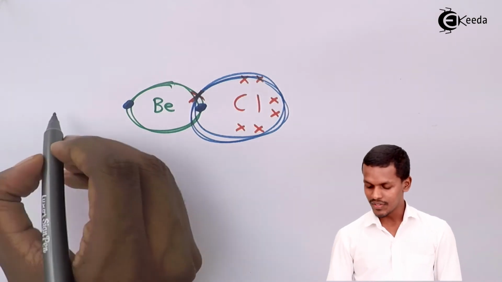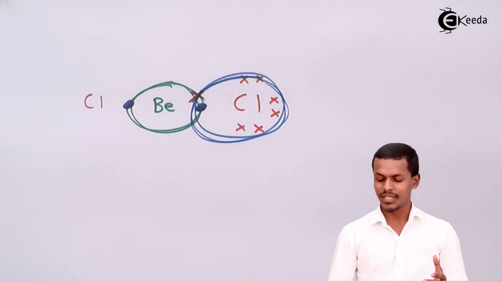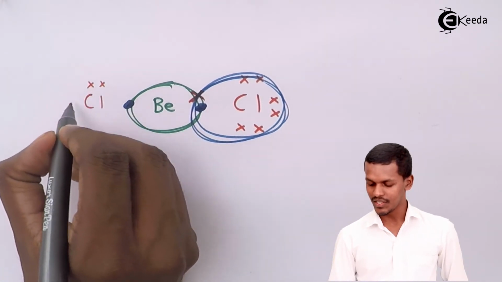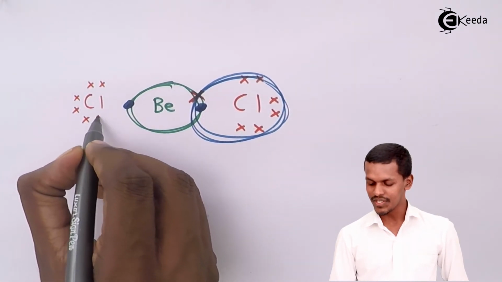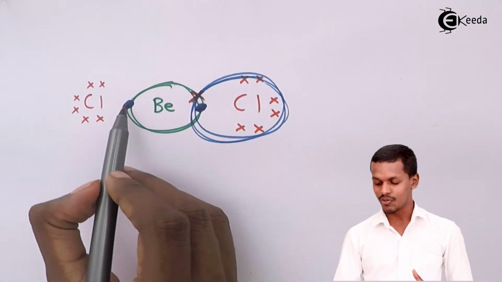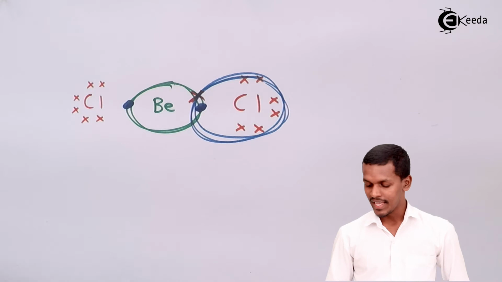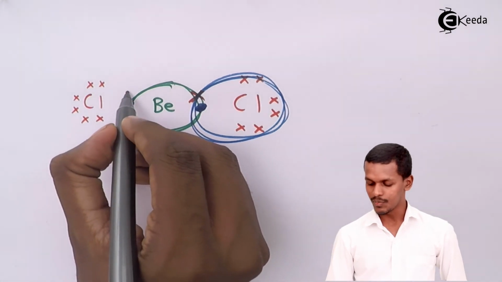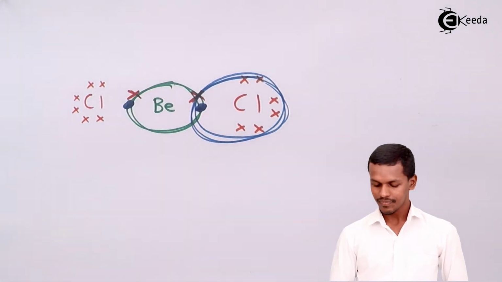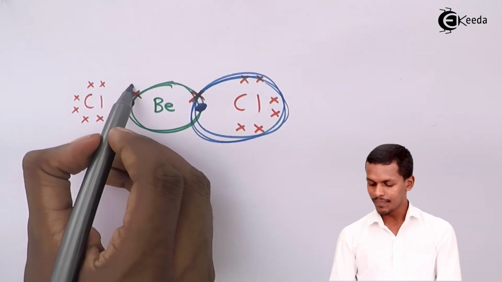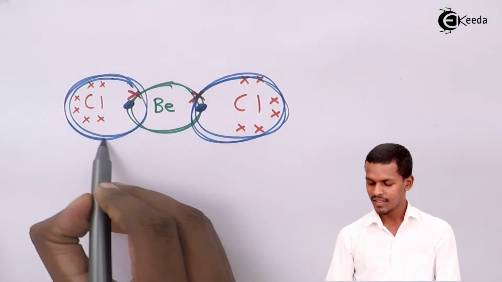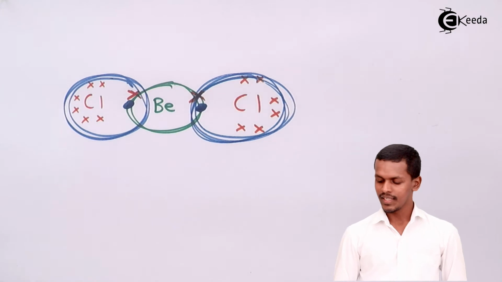and even that will have a structure, or we could write it as a Lewis dot structure in this way. But I am representing it with a cross, just to differentiate that this electron is of beryllium, while the cross is the one that represents the electron of the chlorine, and that is what I am representing over here, suppose. So in this case, we could see that this is what it forms.